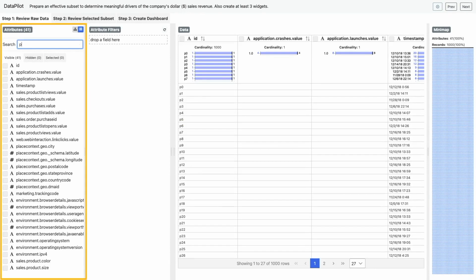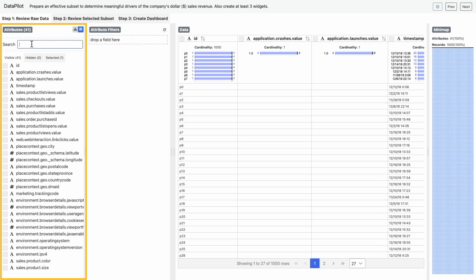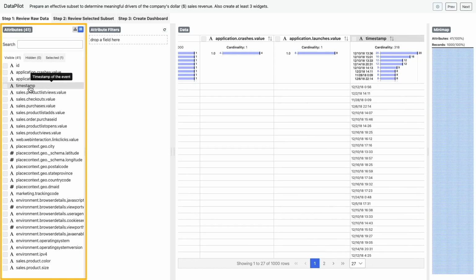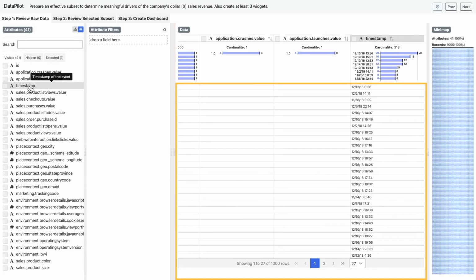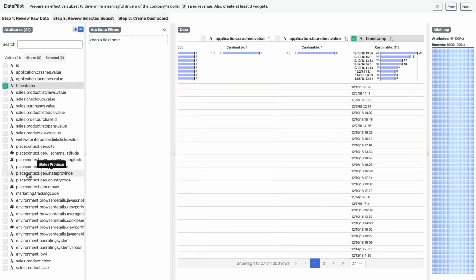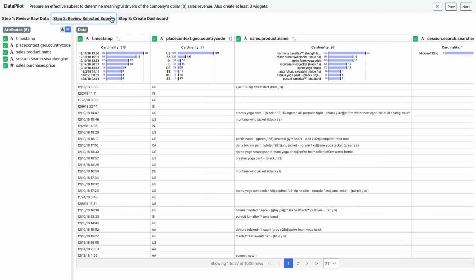From the attributes view, I first look up sales price and add it to my subset. Not familiar with other attributes, I hover on them for their description and also inspect their distributions and raw values in the data view. In the process, I selected some more attributes that seemed important. Next, I switch to the review step to review my selected subset.